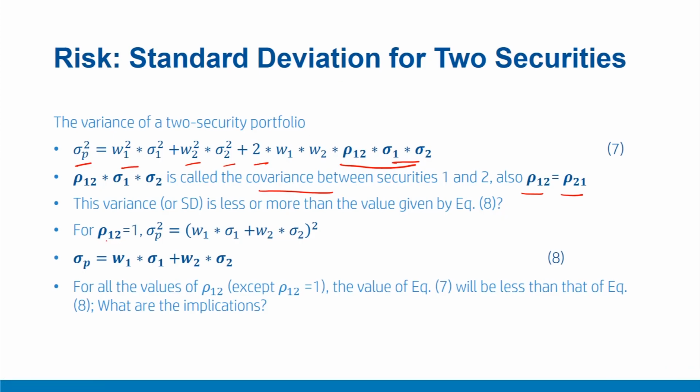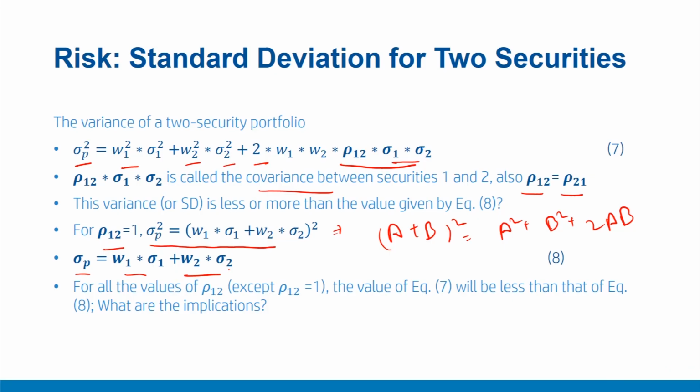In case this rho 1 2 or rho 2 1 is equal to 1, then this formula considerably simplifies to sigma P squared equals (W1 sigma 1 plus W2 sigma 2) raised to the power 2, which is again, remember, coming from the (A plus B) raised to the power 2 formula, which was equal to A squared plus B squared plus 2AB. And in this case, the sigma P works out to W1 sigma 1 plus W2 sigma 2.